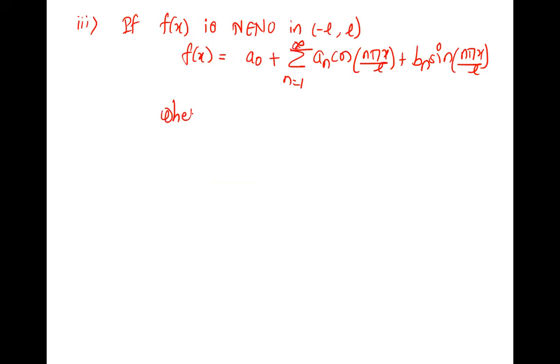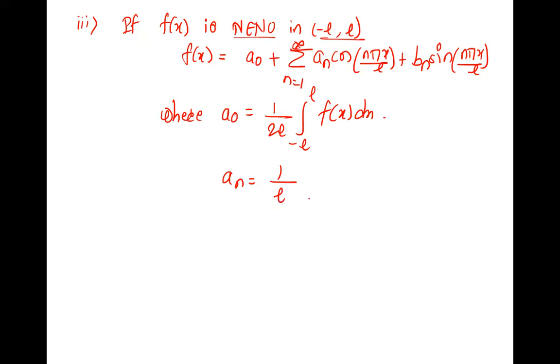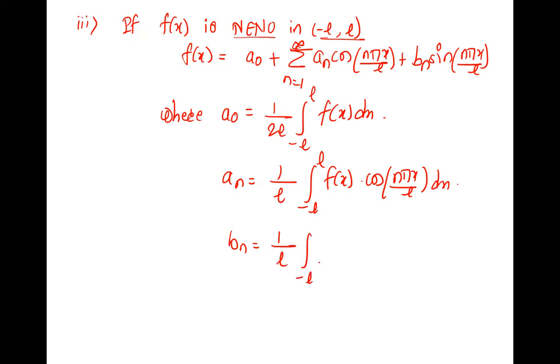Where a0 is, tell me a0. Now the definitions are like original. 1 upon 2L, integration minus L to L, f of x dx. Yes. An is 1 upon L, minus L to L, f of x cos n pi x upon L dx. And bn is 1 upon L, minus L to L, f of x sin n pi x upon L dx. Right.